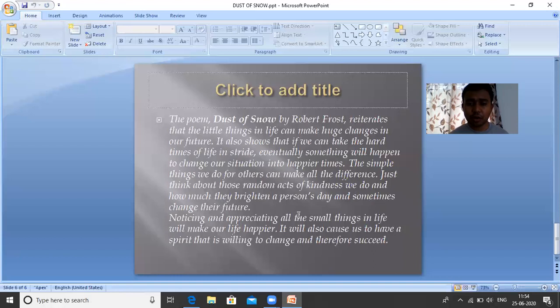Noticing and appreciating all the small things in life will make our life happier. It will also cause us to have a spirit that is willing to change and therefore succeed. So in our life, whatever things we do, we have to appreciate all the small things in our life. We should have the spirit of positive thinking all the time.